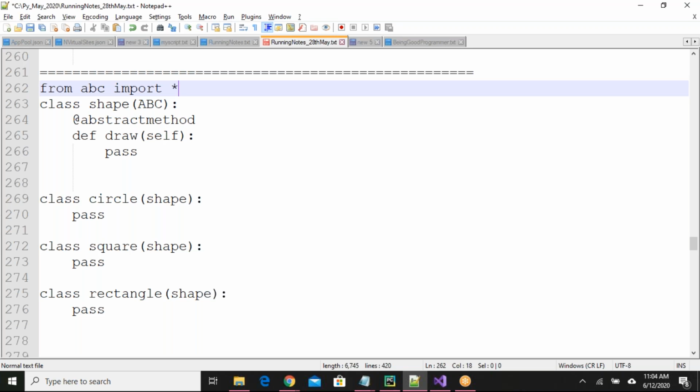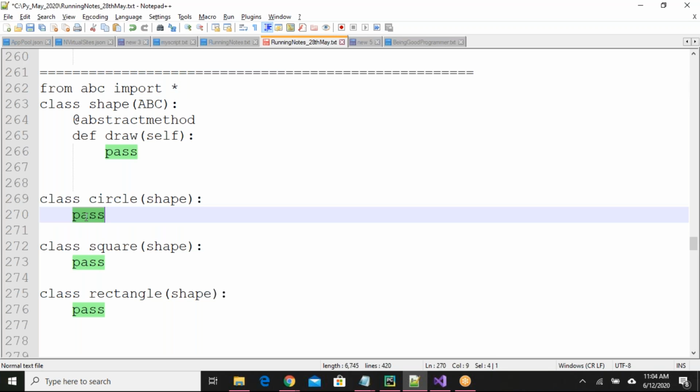Okay, but I want all of you to have one method. That method name is draw method. Okay, I want to force you. So what I'll do, I will create one abstract method in my parent class. Now what happens when you try to create an object for circle, square, or rectangle? It will not create the object. It will give you an error. So what is the error it will say? You need to override the draw method in your program, that it will ask you. So what you guys will do then, you will define the draw method, right?